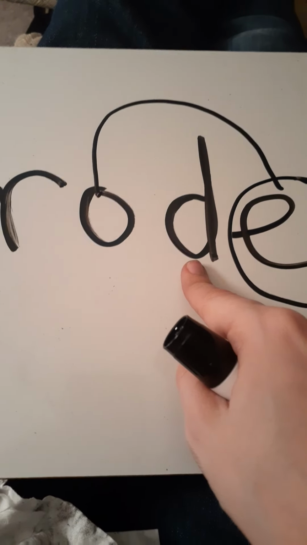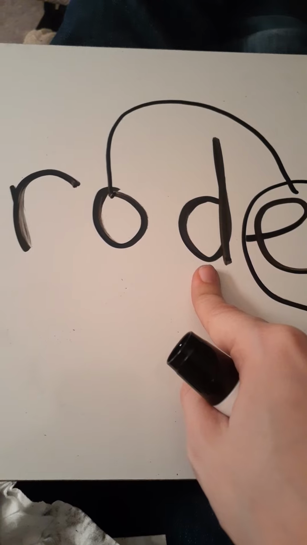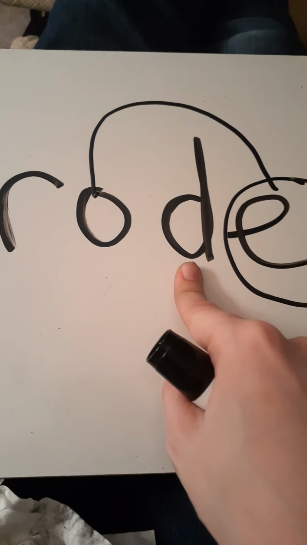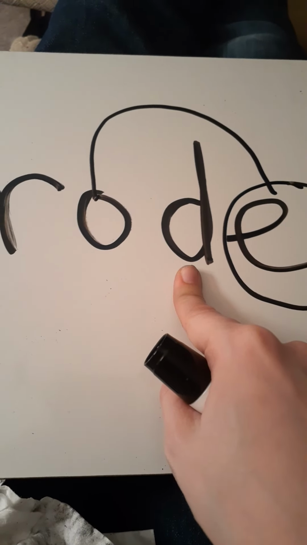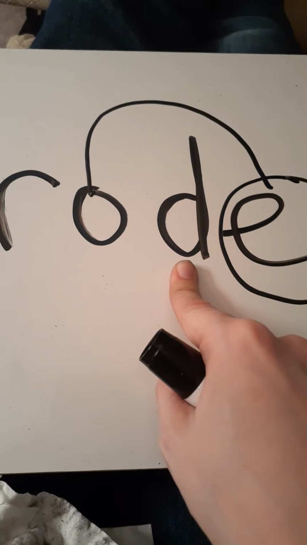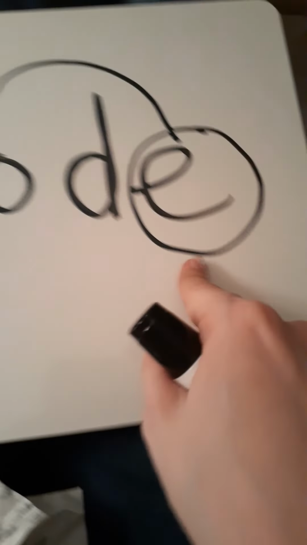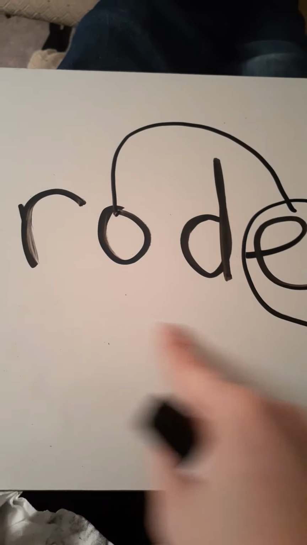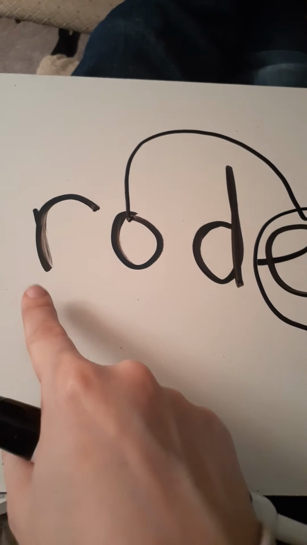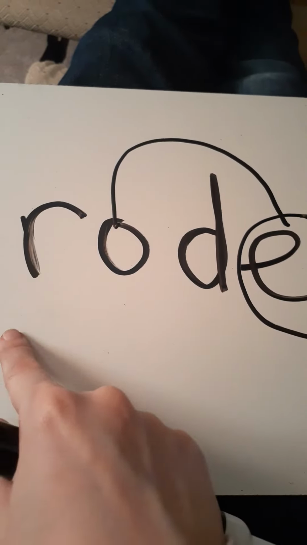And this one's different. The last word that we did had a B here. But this is a D. What sound does D make? D. Good job. Road. Road. Repeat after me. Road. R-O-D-E. Road. All right. You ready for another one?